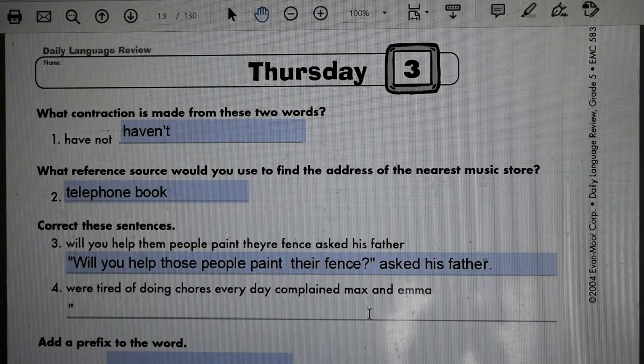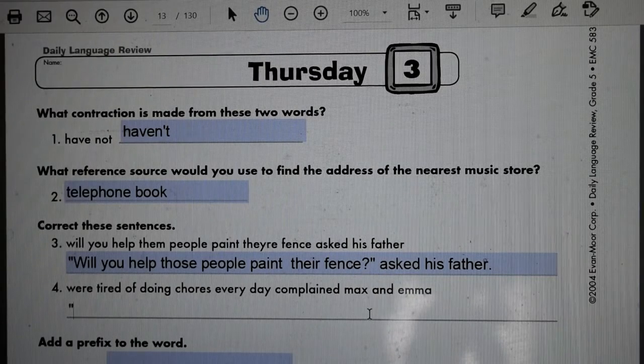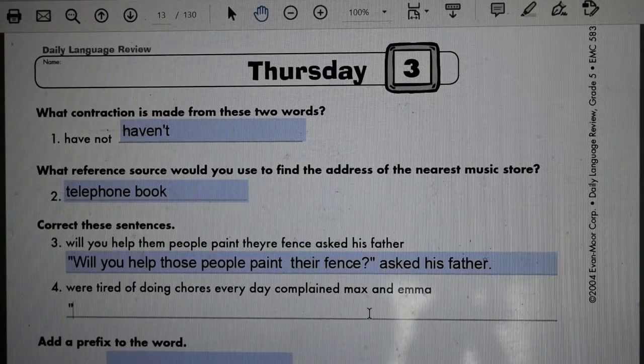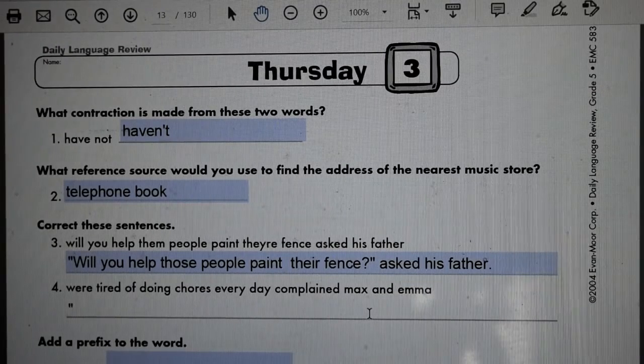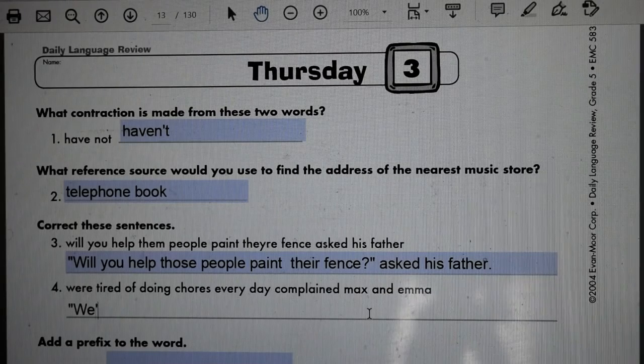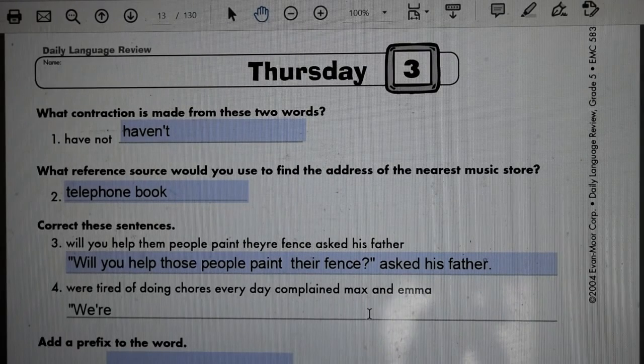They're not trying to say "were," they're trying to say the words "we are," but as a contraction. So when you put the two words "we are" together as a contraction, remember we start the word with the capital letter, we, apostrophe re. So we're getting rid of the word are.